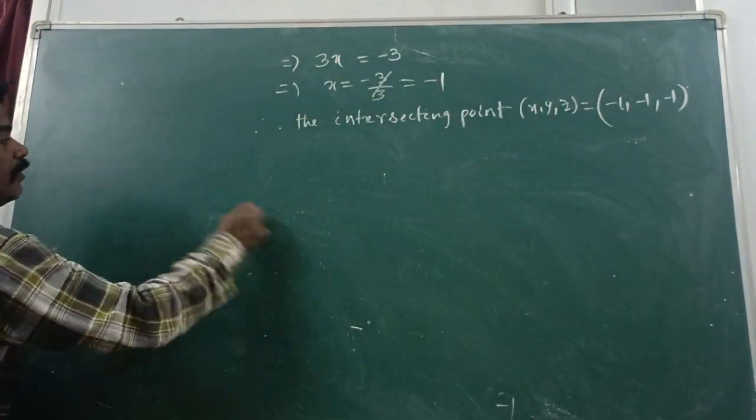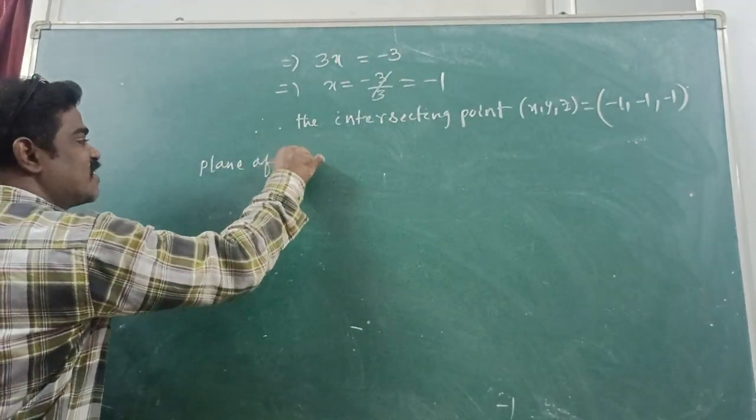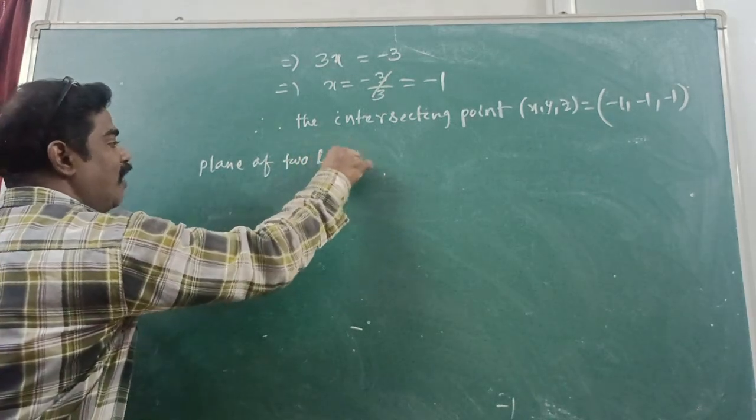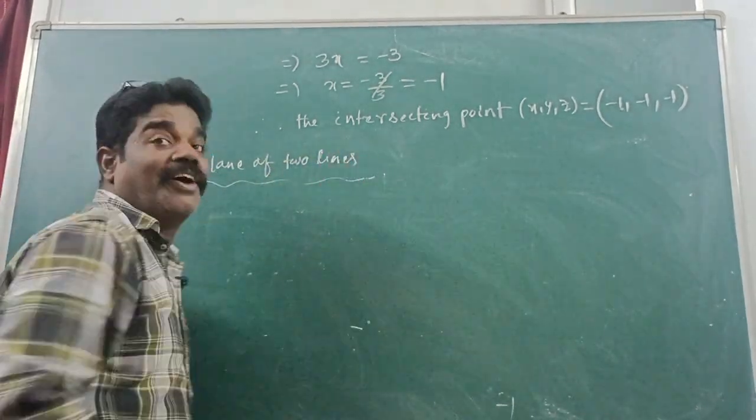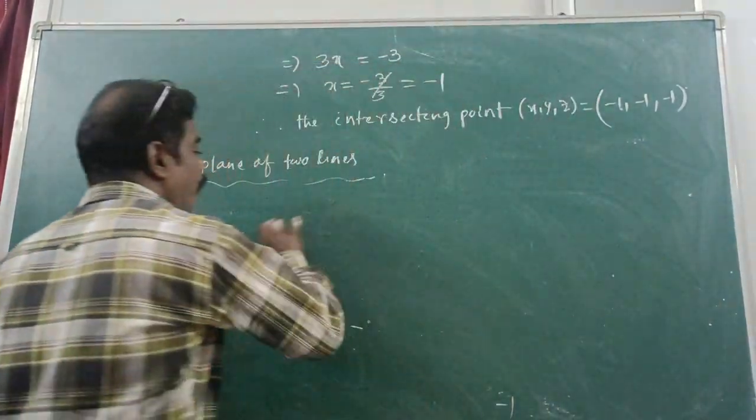Now the plane of two lines. We know the formula. What is that? See here, remember.